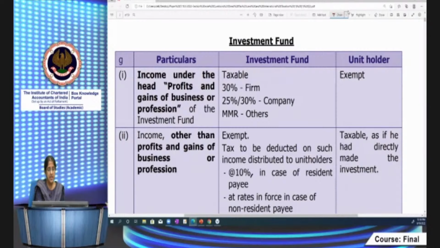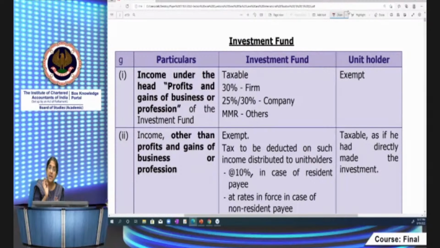Then investment fund. Next, I hope REIT is very clear to you. What is taxable in the hands of REIT? What is passed on to unit holders? What are the TDS requirements? Okay. Now in the hands of an investment fund. Investment fund, as I told you, covers category 1 and 2 AIFs, venture capital funds, SME funds, private equity funds, debt funds, infrastructure funds. These are all covered largely here.